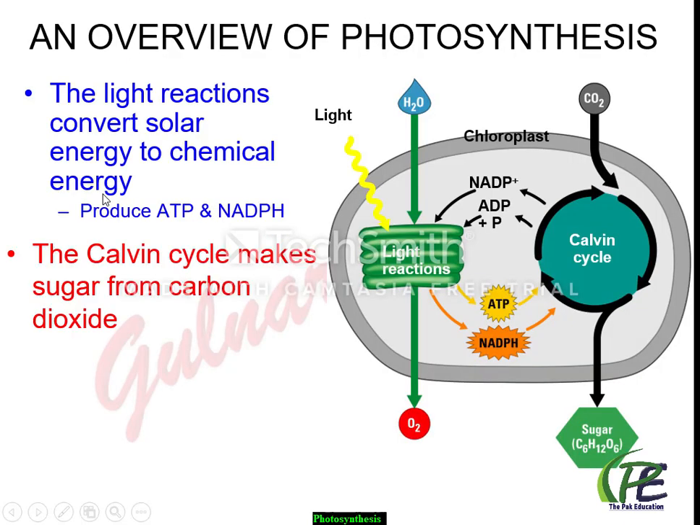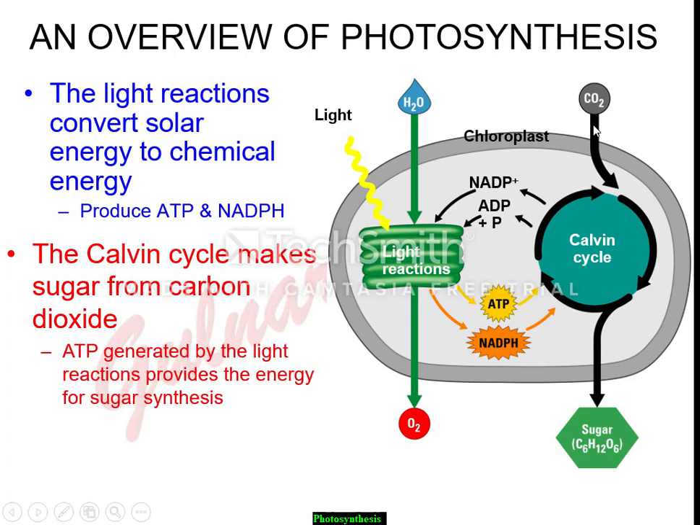This is the overview of overall photosynthesis. Here we can see how in the thylakoid light reaction takes place and forms oxygen, ATP and NADPH, and ATP and NADPH enter in the Calvin cycle or second step of the photosynthesis. And this second step Calvin cycle also receives carbon dioxide from atmosphere and is involved in the synthesis of glucose.